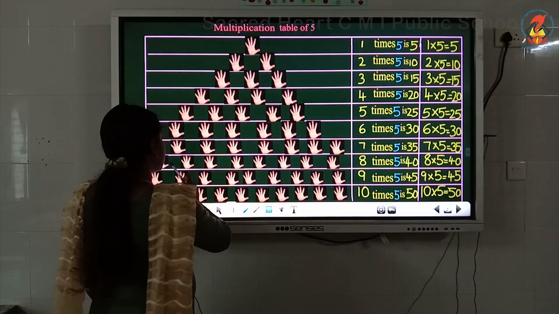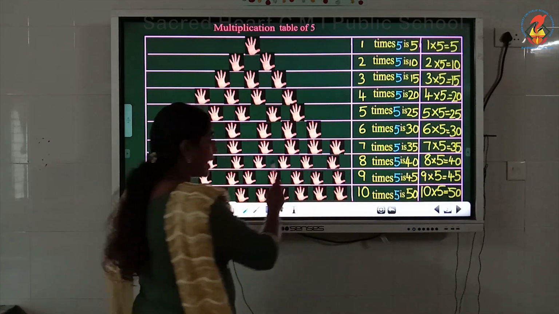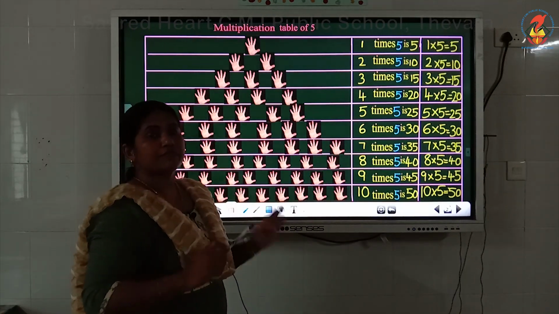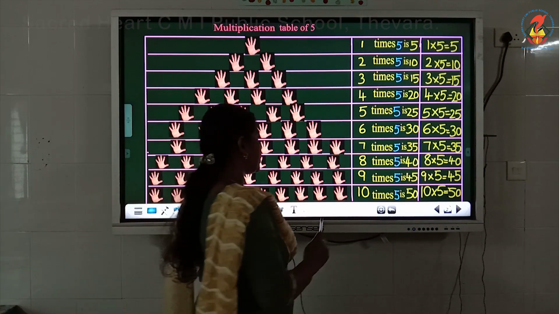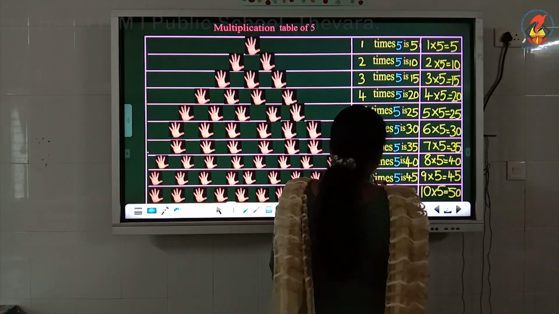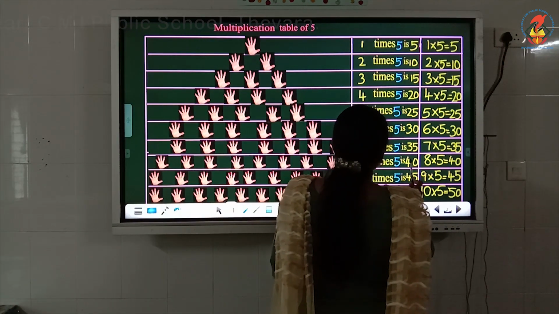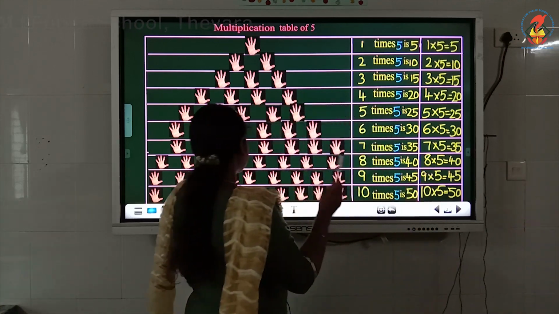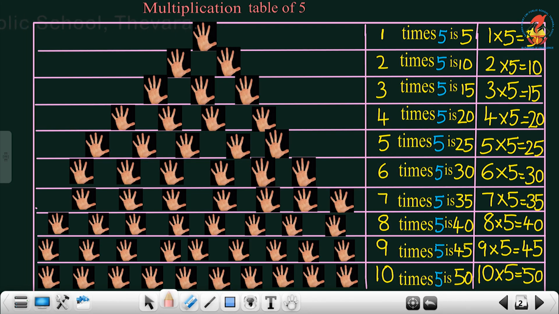Now, in the eighth box, you can see 8 groups of 5 fingers each. So, we can write it as 8 times 5 is 40. In the ninth box, you can see 9 groups of 5 fingers each. So, we can write it as 9 times 5 is 45.